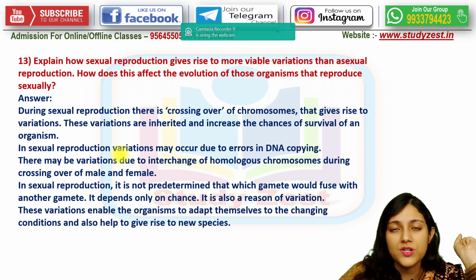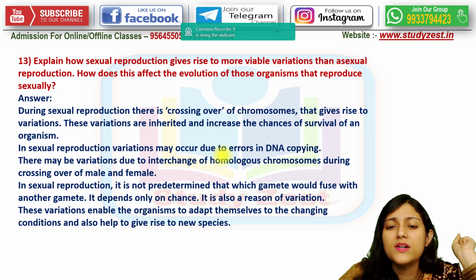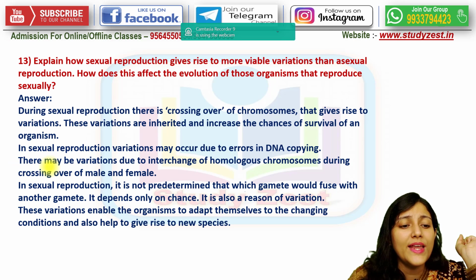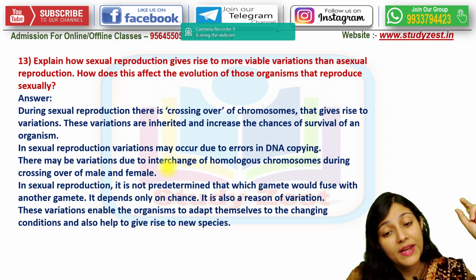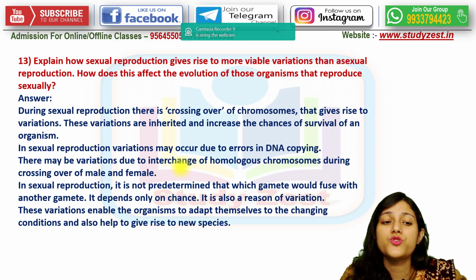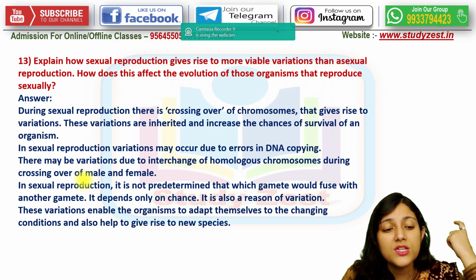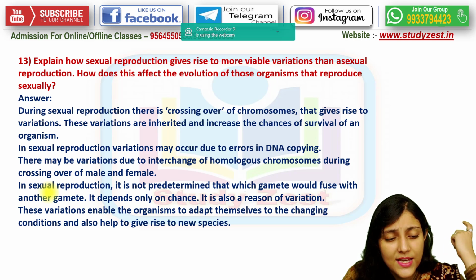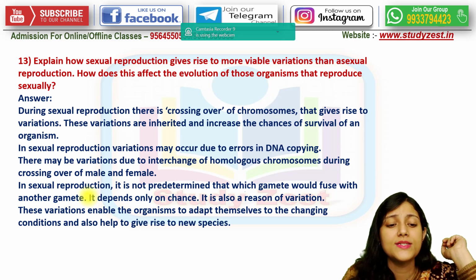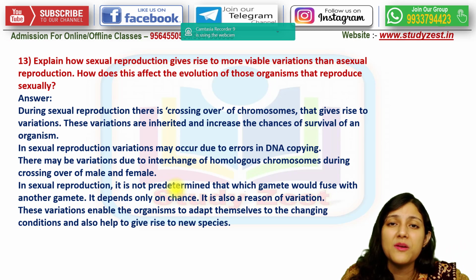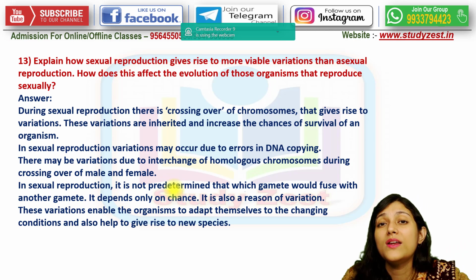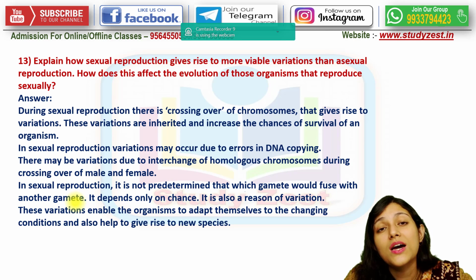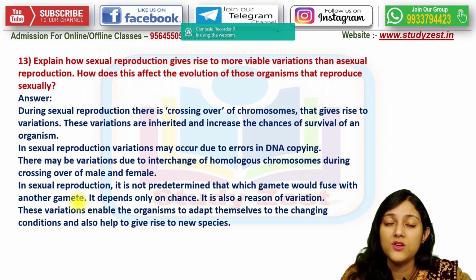In this reproduction process, the variations may occur due to errors in the DNA copying. So, there may be variations due to interchange of the homologous chromosomes during the process of crossing over of male as well as female. And in this sexual reproduction process, it is not predetermined which gamete will fuse with which other gamete.